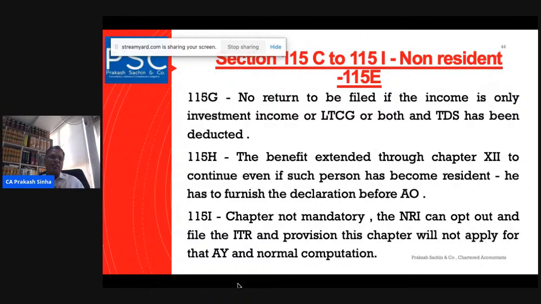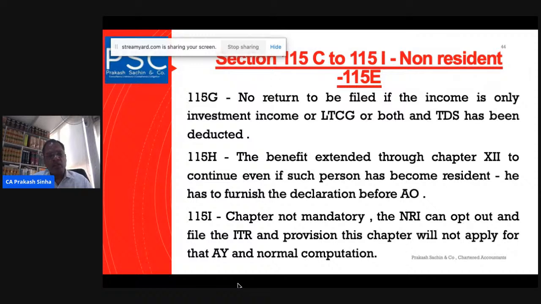If that is the condition here, then it says that if the income falls under this chapter for the non-resident, then the government says that I will give relaxation. What relaxation? It says there is no requirement of filing the income tax return. Don't file the income tax return. Why? You have to satisfy only 2 conditions.